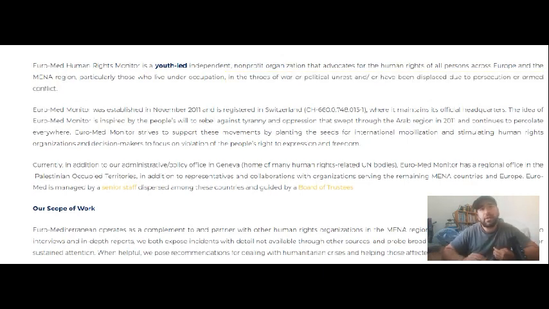So according to them, they are basically a European-based human rights organization that also cares, as a by-the-way thing, about the Middle East. They were established in November 2011, and their headquarters is in Switzerland. So it is all a very neutral stance according to their website. But after looking at the official statements of a site, it is really important to see the people involved in it, because this is all very vague. You have these vague statements about who they are and what they do.